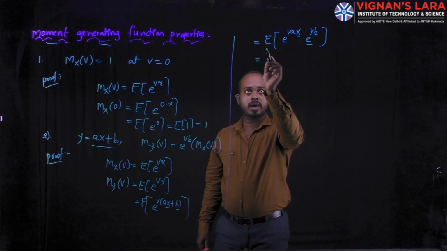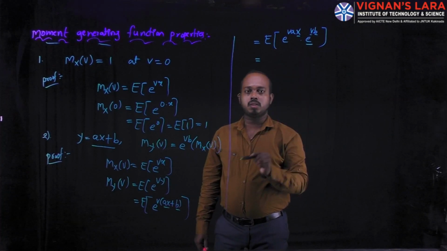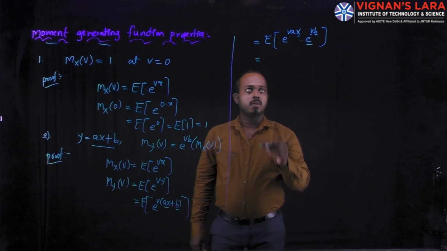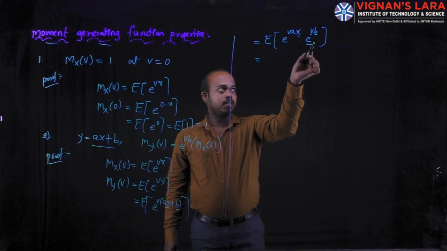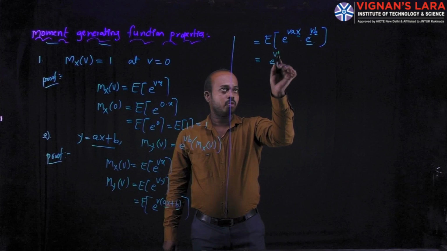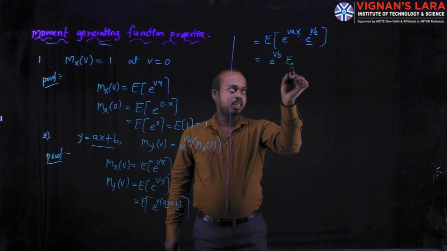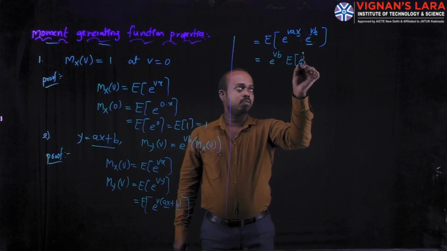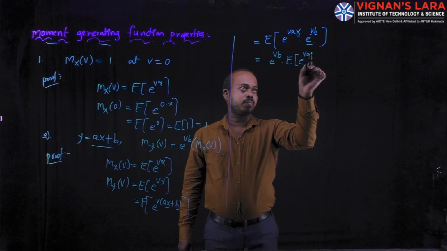If we apply the expectation to a constant, we also get the constant. Based on that rule, we write e power vb into the expectation of e power vaX.